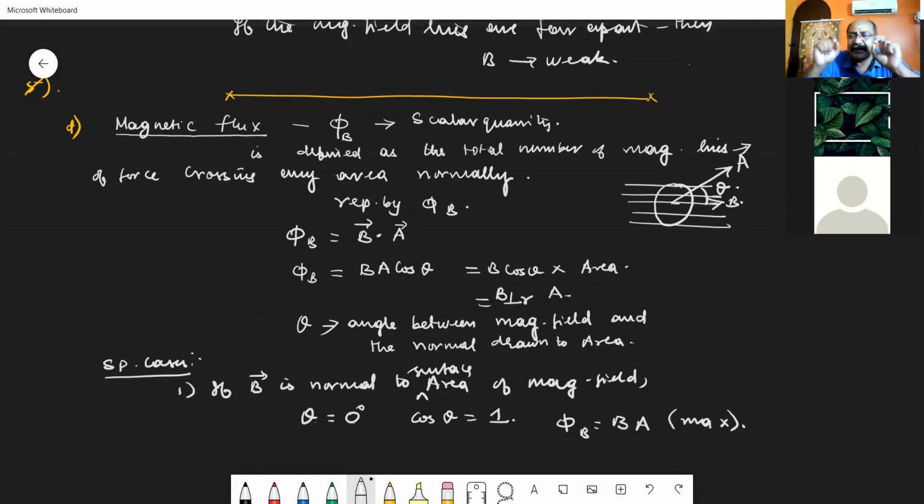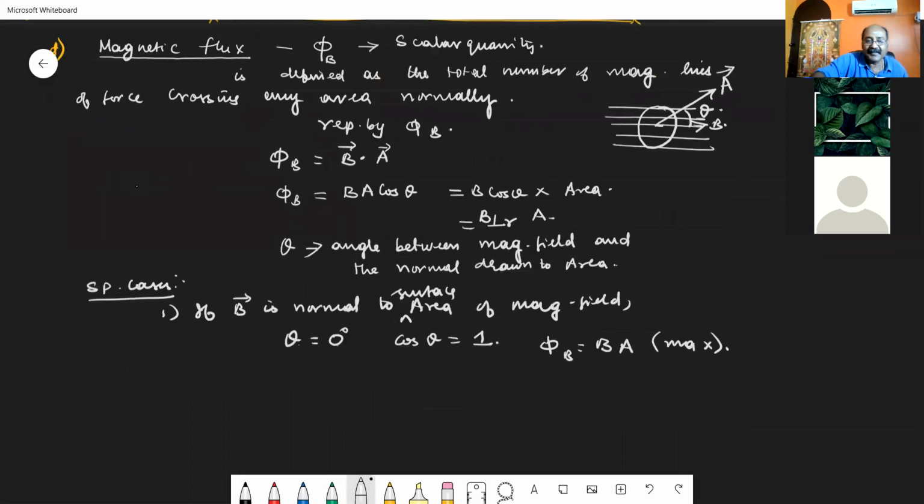So I can get maximum magnetic flux when the magnetic field lines are perpendicular to the area. If the magnetic field lines are along this horizontal direction and the area is kept like this, then the normal drawn to the area and the magnetic field lines are along the same line. So theta becomes 0. If theta is 0, then the magnetic flux is maximum.